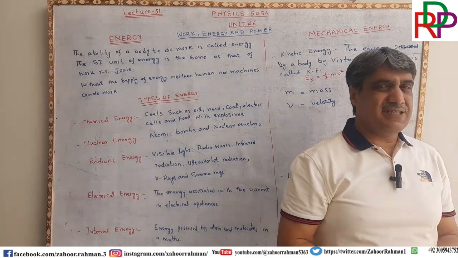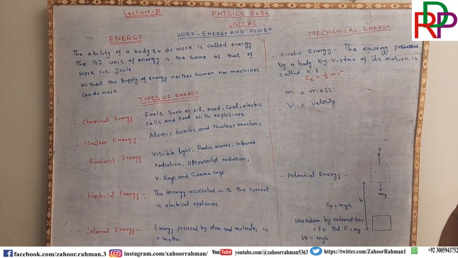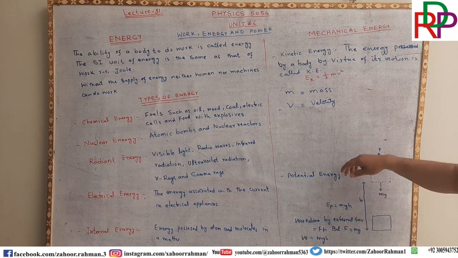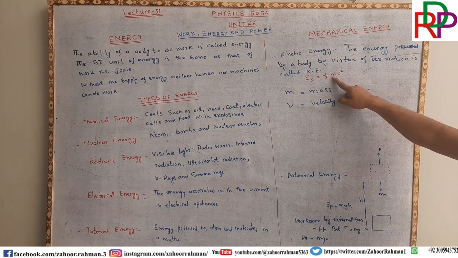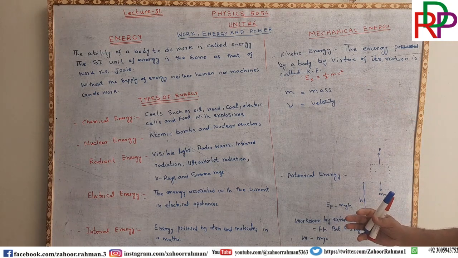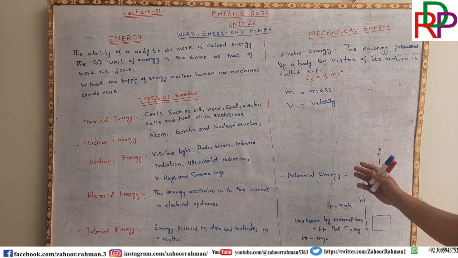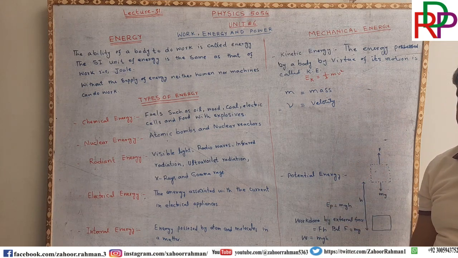By seeing this equation, we can conclude that if there are two bodies of the same masses and different velocities, the masses are the same but the velocities of the two objects are different.